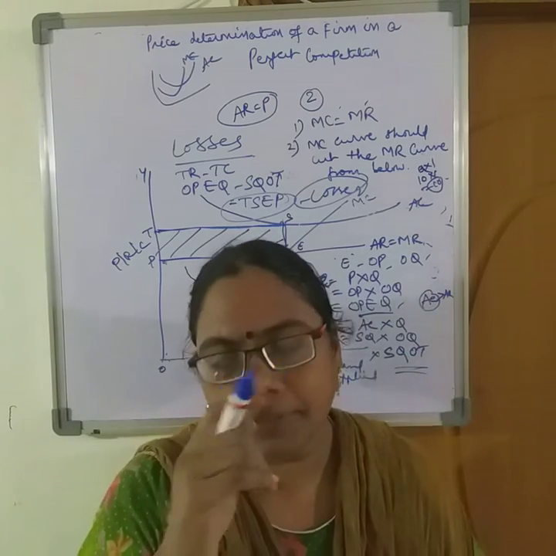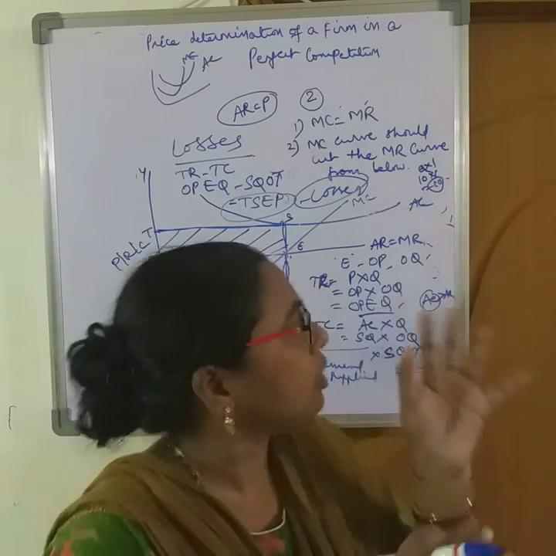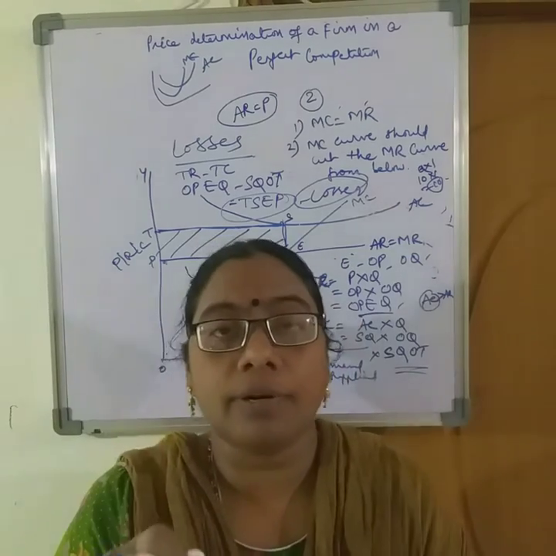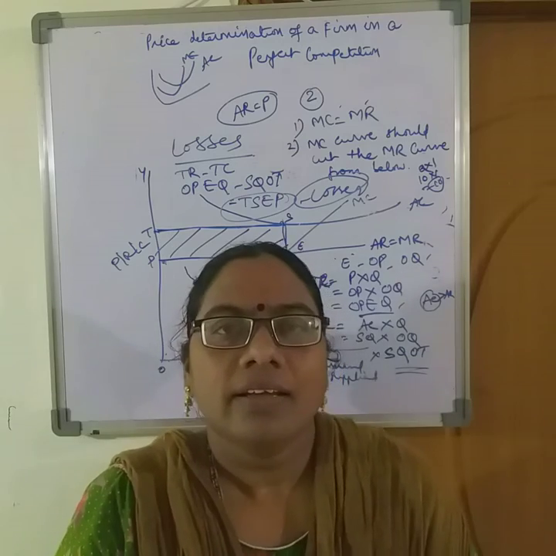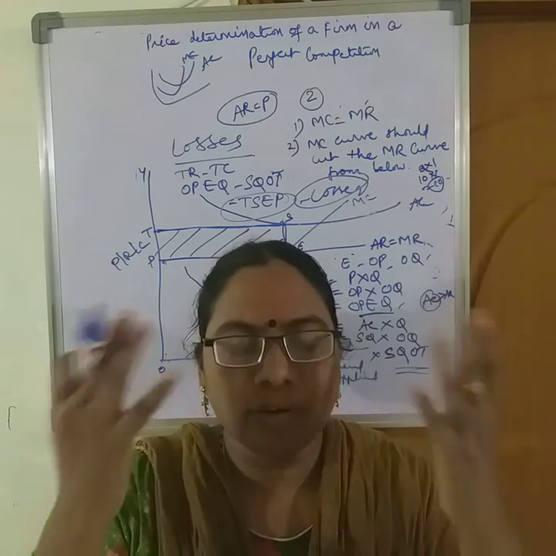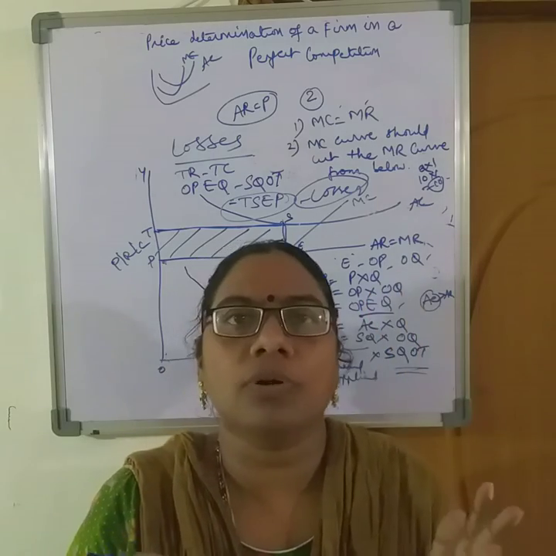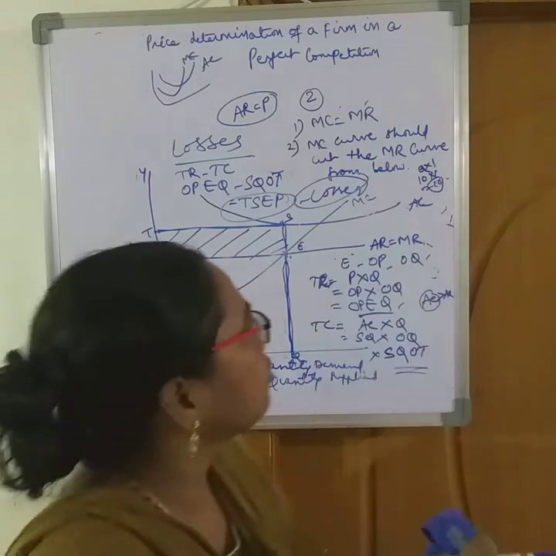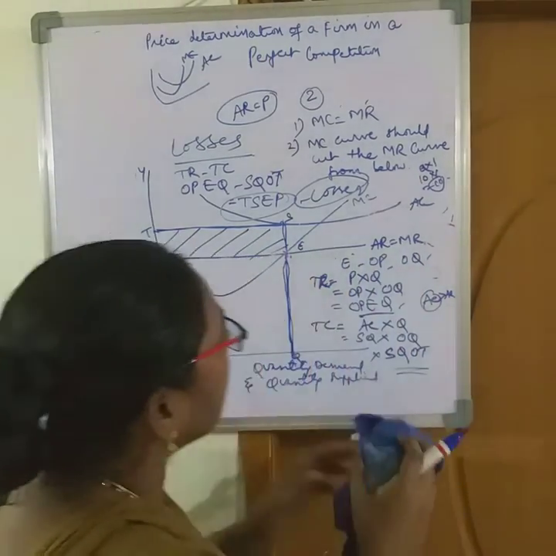I am telling the students that you need not be confused by the diagrams. We cannot remember every zigzag. Students will be drawing in a different way, the way they understand, but there is a procedure to follow, and the same procedure I'll be explaining for normal profits also. So we have seen profits and losses in a firm.